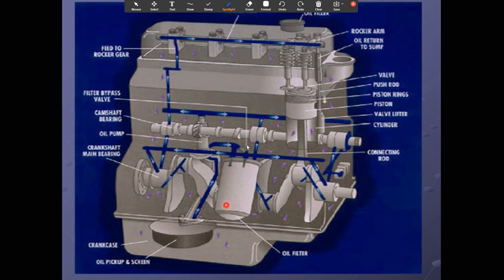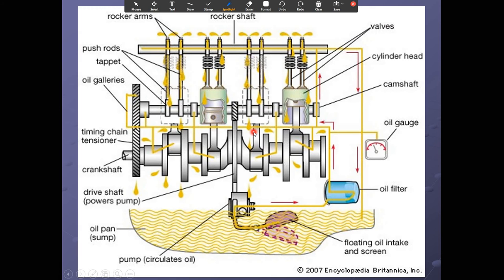The oil pump is used to circulate the lubricating oil to each part of the component through the gallery. Now this is again the pressure lubrication system. You can see here the oil filter. This is the circulating oil. This is the oil pump. You can see here the pump timing. It is provided to each gallery through the gallery. Then the rocker arm shaft. You can see the oil is supplied to each part of the component for